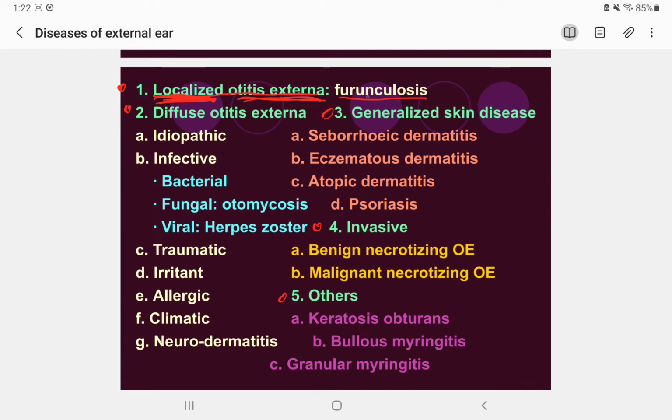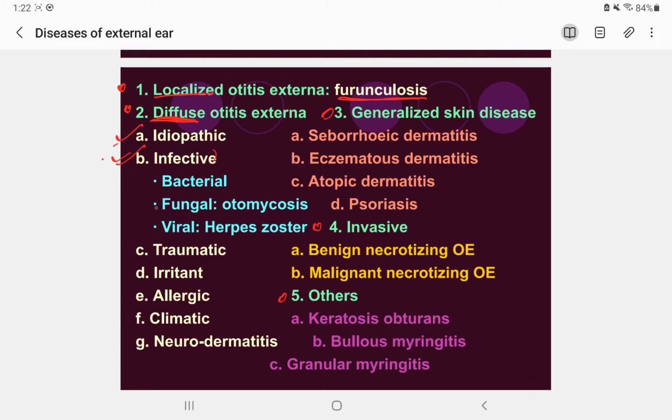That is known as furunculosis. So furunculosis is localized otitis externa. And then there is otitis externa that is not localized, so we have to say it's diffuse otitis externa. We are reading about the classification of otitis externa, right? So it is either localized or diffuse. In localized, it is furunculosis, and the diffuse otitis externa is further classified into idiopathic. We don't know why it has happened.